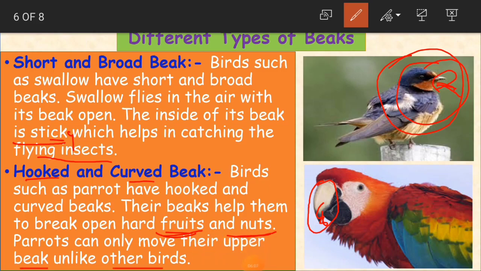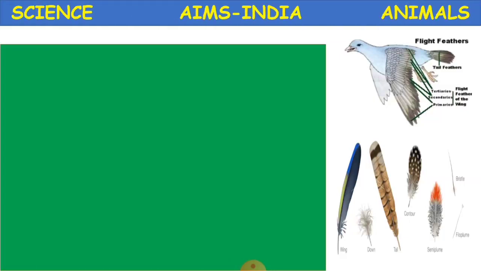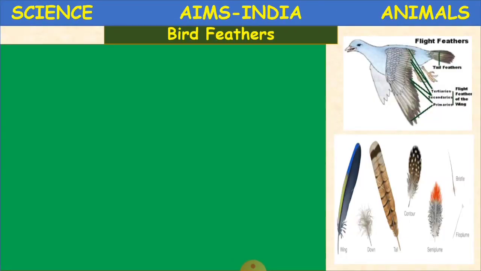See, one speciality of parrots is, they can only move their upper beak. They cannot move the downwards beak. It's only the upper one they can move. Whereas the other birds can move both the beaks, okay, children, like upper and the lower. Here the parrot can move only the upper beak. Clear? Yes. Now we'll learn about some bird feathers.